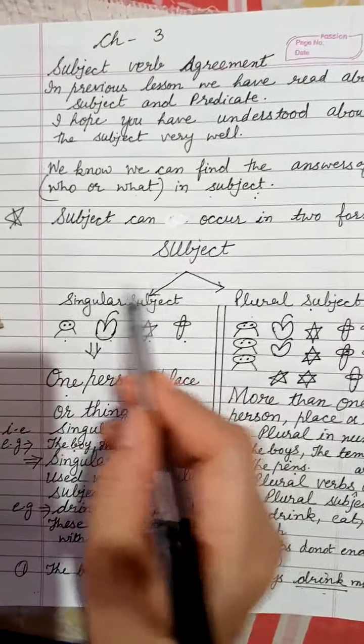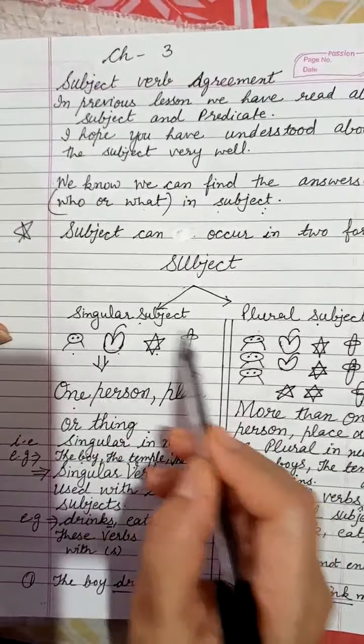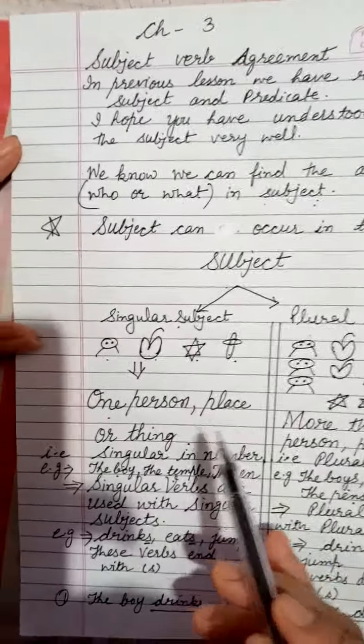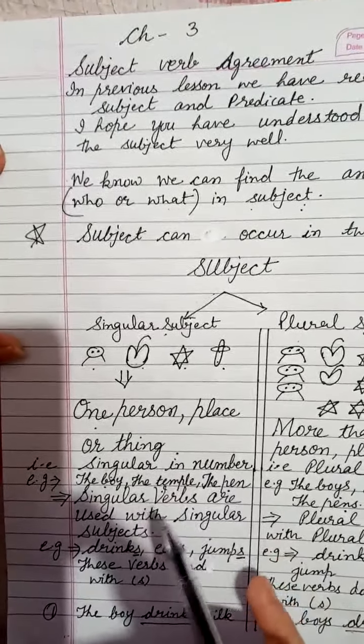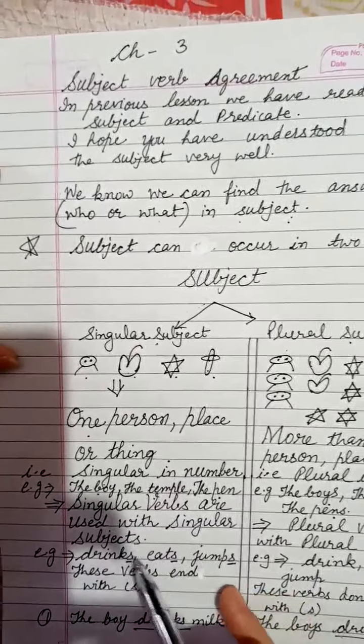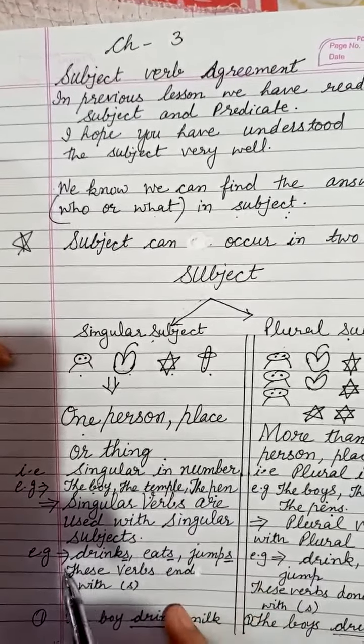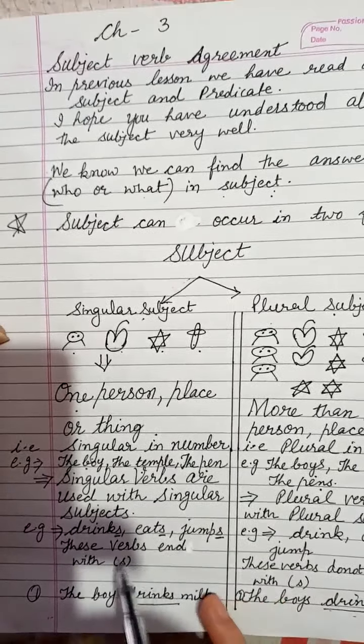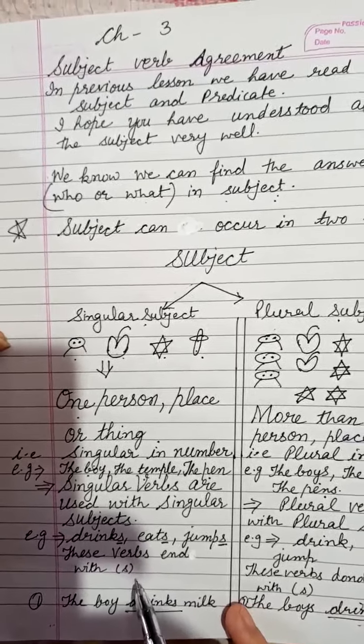With the singular subject, when a single thing is there, a single noun is there, then we use a singular verb, and singular verbs are used with singular subjects. For example, drinks, eats, jumps, and these verbs end with s.